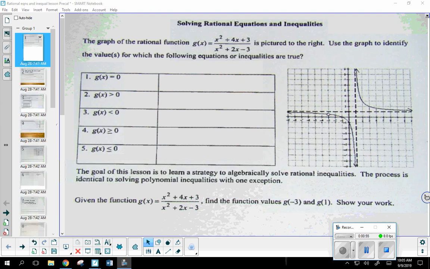Now, on Thursday, that is an open-ended quiz. It is not a CFA. Thursday is not multiple choice. You're going to do just like we did last week on the homework, which was due Thursday. You're going to go ahead and find me everything from the x and y-intercepts to the asymptotes, whether horizontal or slant, all that information, and then you're going to use that to sketch the graph for me. That is not a calculator quiz. So I'm thinking on Thursday, probably between 15 and 20 minutes, just to make sure that everybody has that amount of time.